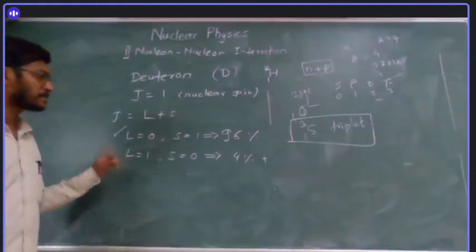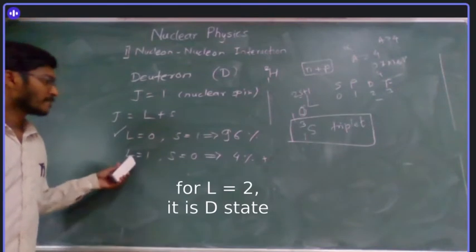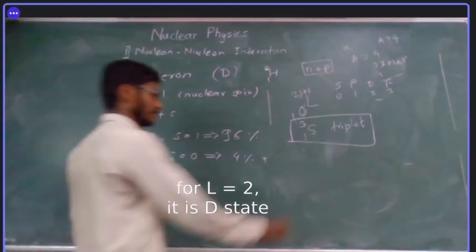And then if this other state is possible, how can we write this? L is equal to 1. So it is a P state.